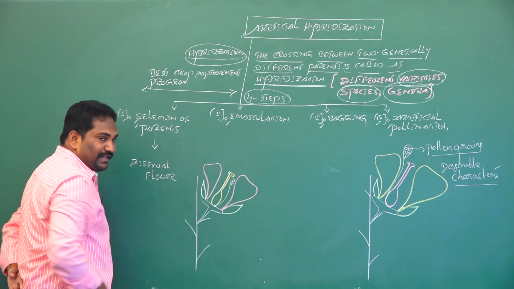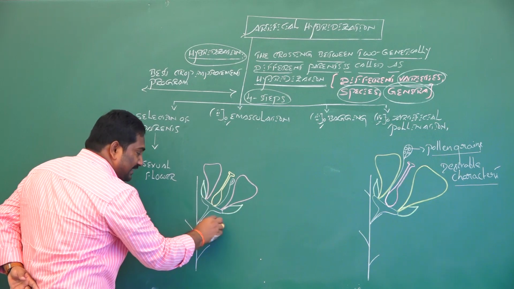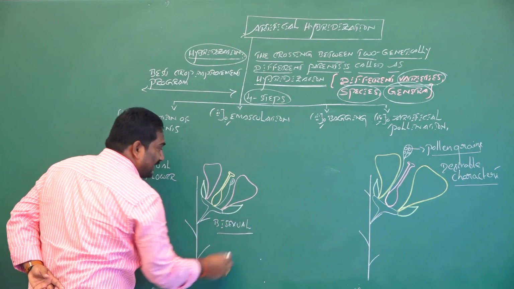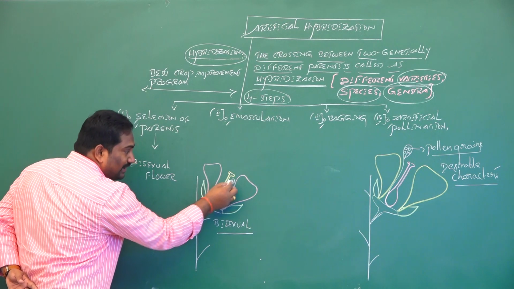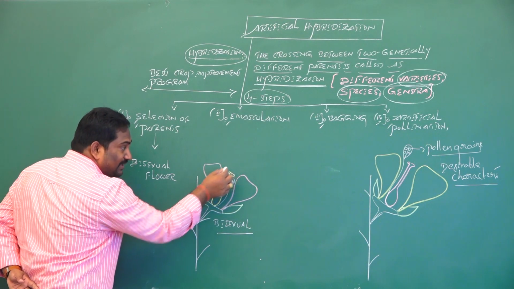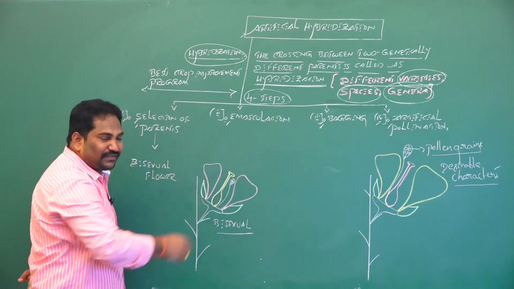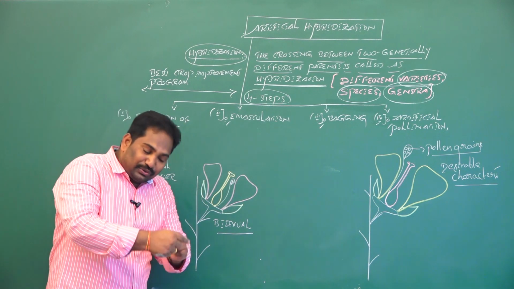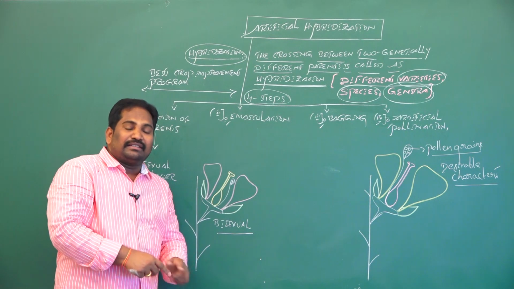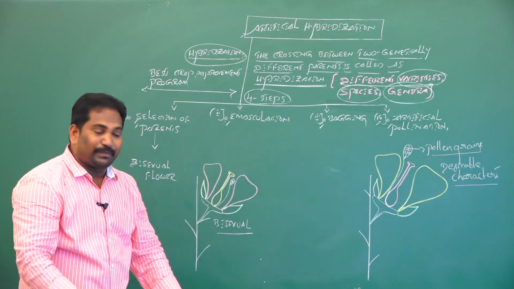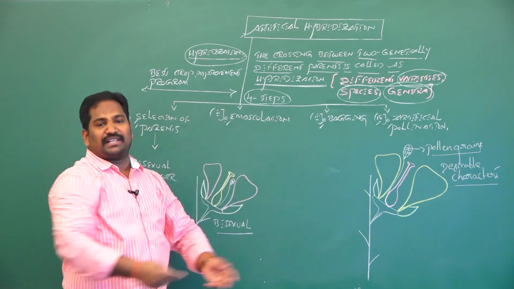If the selected parent has bisexual flowers, there is a chance of transfer of pollen grains from the anther to the surface of the stigma. If the same pollen grains land on the same stigma, due to continuous self-pollination, genetic diversity is limited and inbreeding depression happens. There is no new variation in the next generation.